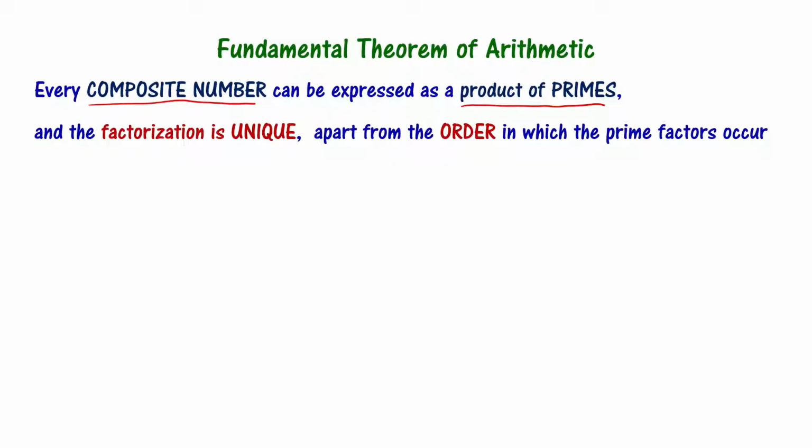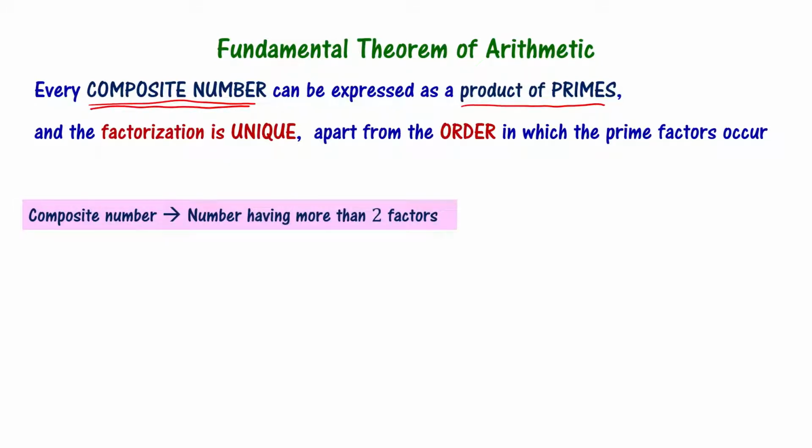First of all, what does it mean by composite number? A composite number is a number which has more than two factors. We know prime numbers are the numbers which have only two factors, the number itself and the number 1, right? Composite numbers are the numbers which have more than two factors. Please note this. To give you an example, 15 is a composite number, 18 is another composite number. Of course, you can write many composite numbers.